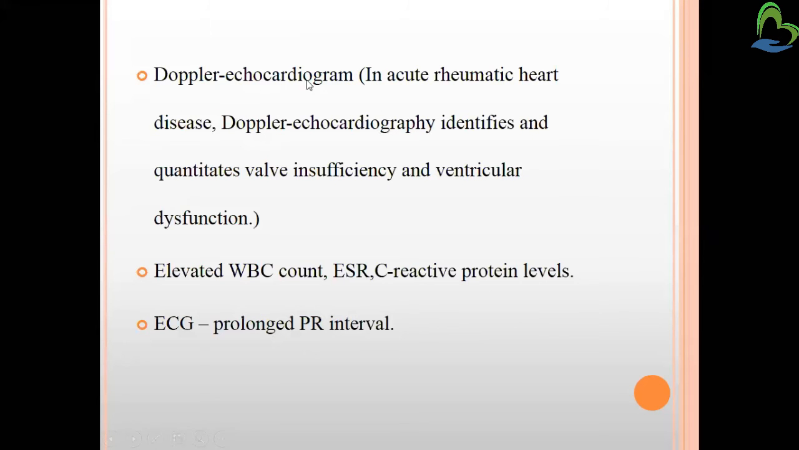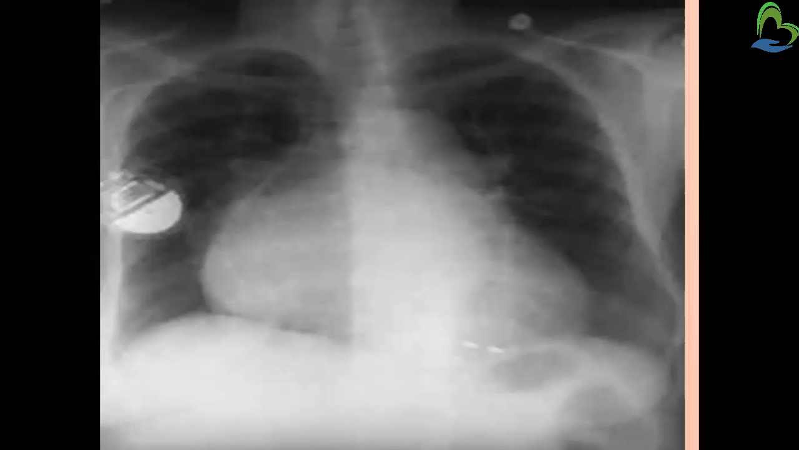So next is Doppler echocardiogram. In acute rheumatic heart fever, Doppler echocardiography quantitates the valve insufficiency and ventricular dysfunction can be seen. Definitely WBC, white blood cells will be elevated, ESR and C-reactive protein levels will be elevated, and on ECG the PR interval will be prolonged. In X-ray also we can find out the damage in the cardiac system.